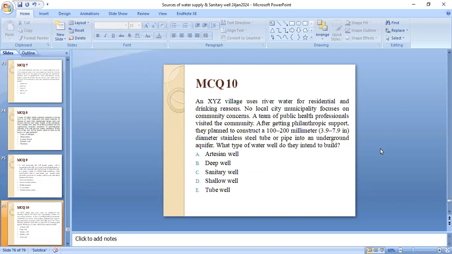Last MCQ. An XYZ village uses river water for residential and drinking purposes. No local city or municipality focuses on community concerns. A team of public health professionals visited the community after getting philanthropic support. They plan to construct a 100 to 200 millimeter diameter stainless steel pipe into an underground aquifer. Which type of water well do they intend to build: artesian, deep well, sandy well, shallow well, or tube well? It's deep well.